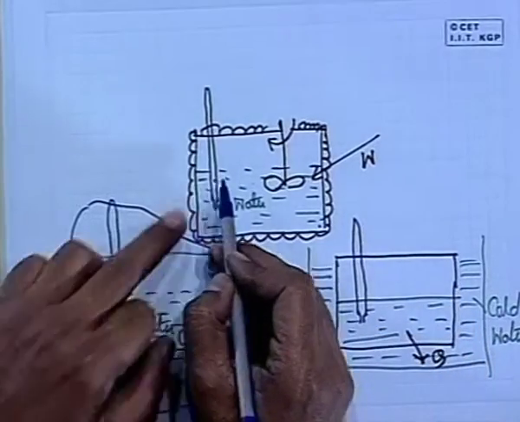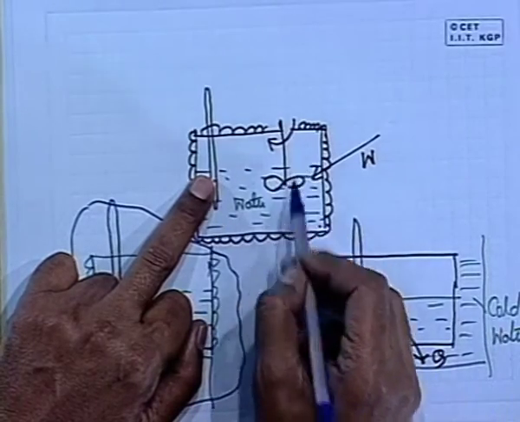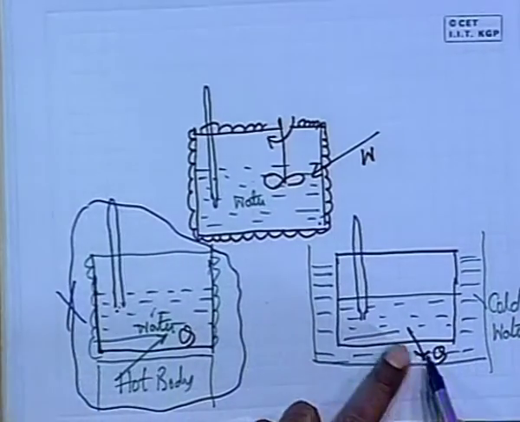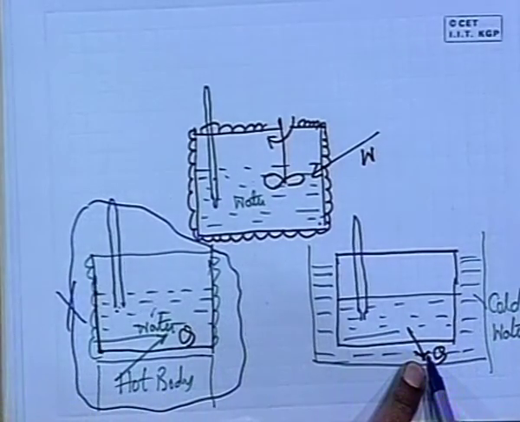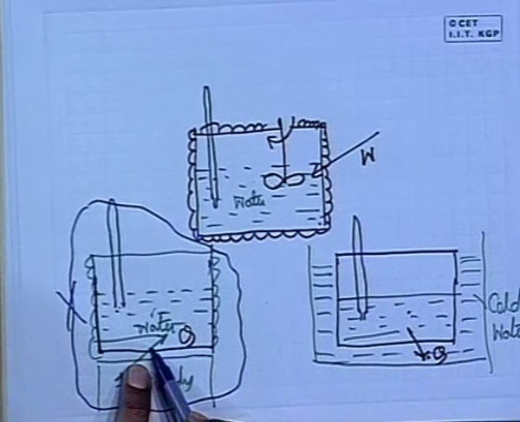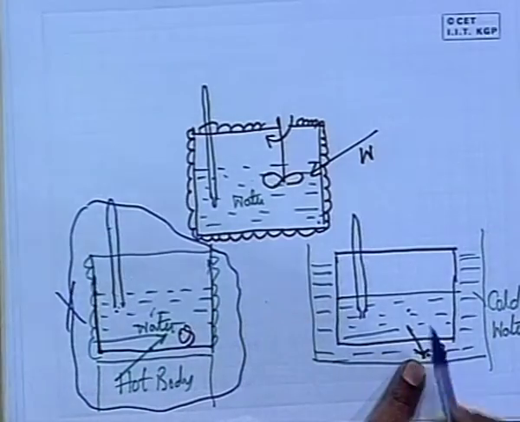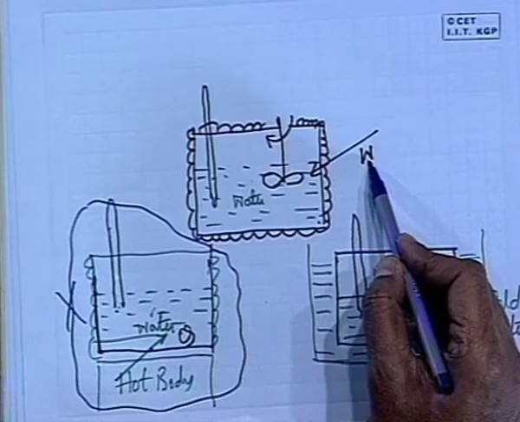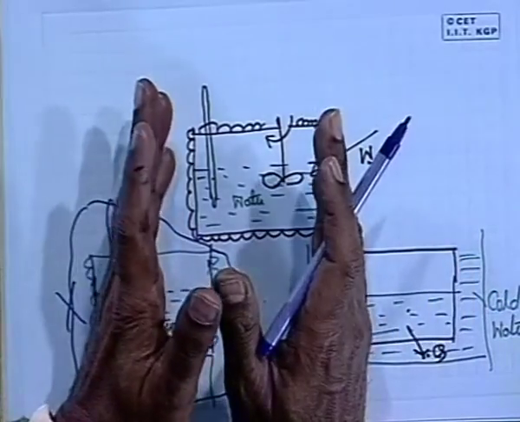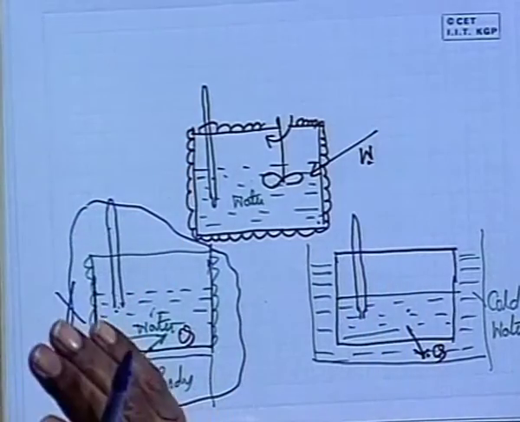That means the initial state of the water from where the stirrer transferred the work to raise its temperature. Then he found the amount of heat which was coming out because of this, which is exactly the same as what was given to raise its temperature, and at the same time this becomes exactly equal to the work. And he took different fluids in different containers, at different times, and he always found this heat and work to be the same by doing this experiment.